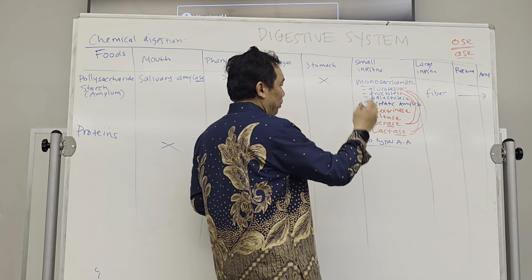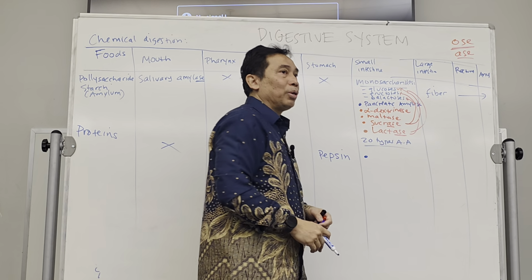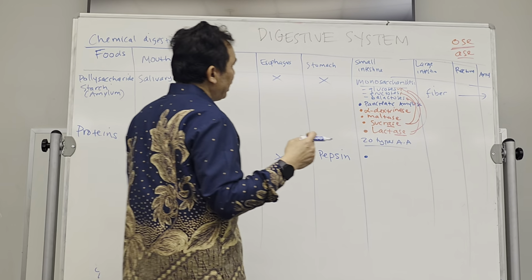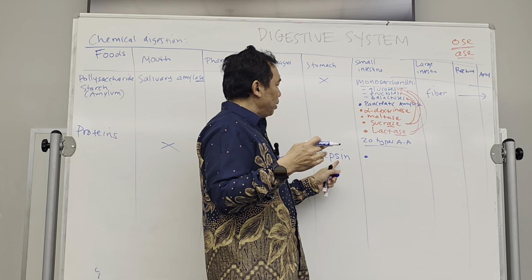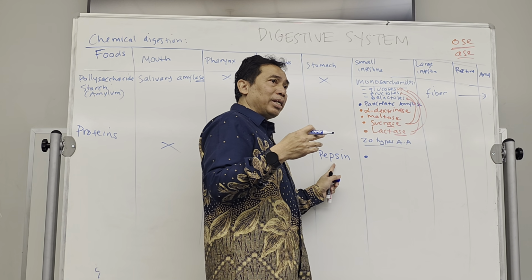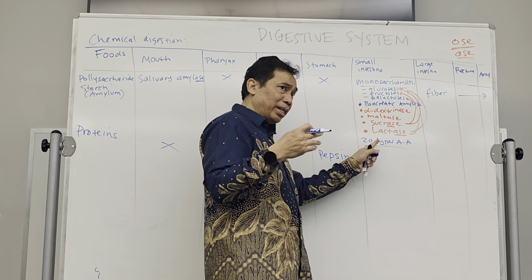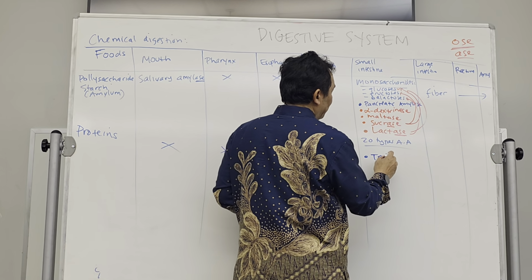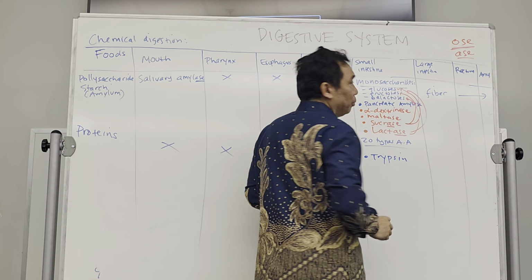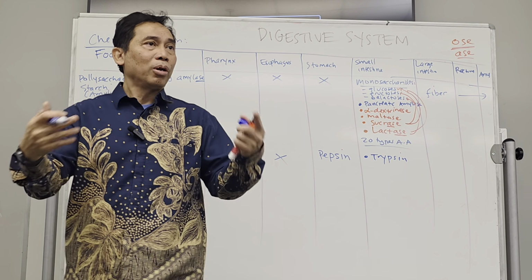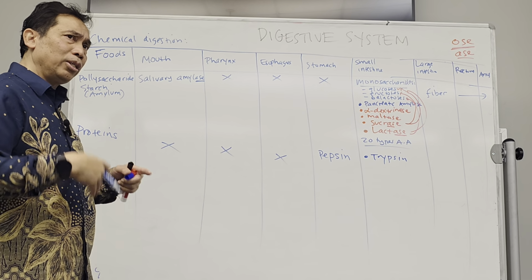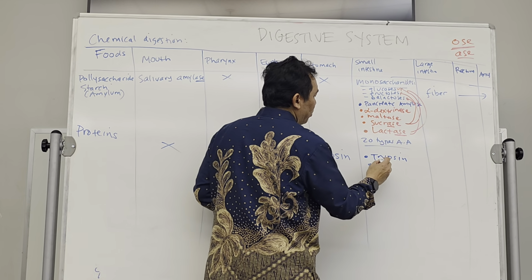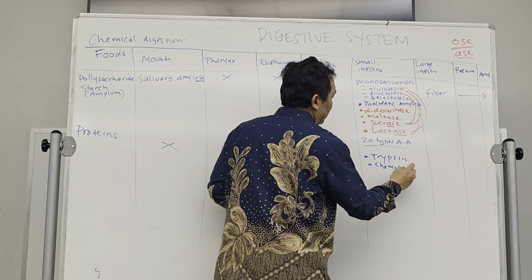So over here, I'm going to use again the blue color for enzymes that are produced by the pancreas. There are so many enzymes produced by the pancreas to digest the protein here in the small intestine. Remember, it has to be done here. First one is called trypsin. Okay, trypsin will digest more of this bigger molecule into smaller molecules. And there is going to be chymotrypsin.